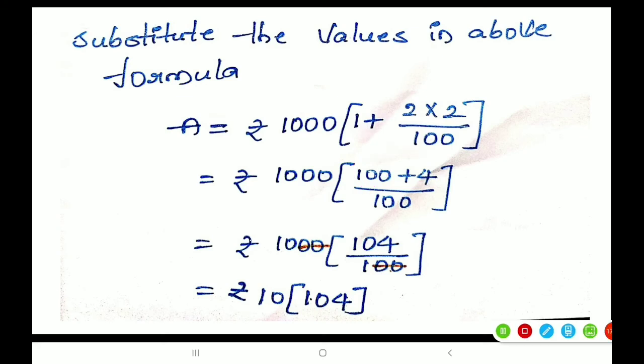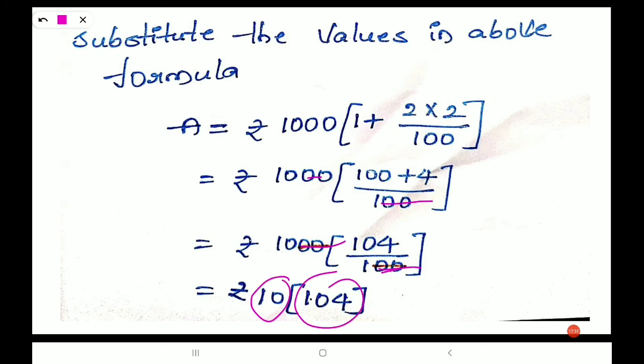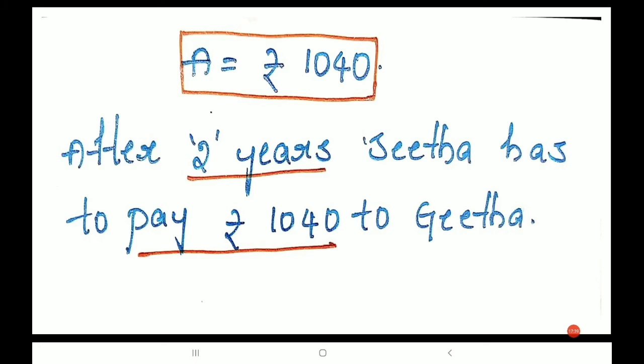So these two zeros get cancelled. I have written here, 2 zeros get cancelled. So 10, what is the remaining? This becomes 100 plus 4, 104. So 10 into 104, multiply with 10, what we get? 1040 is the total amount to pay. Okay, right, that is what I have written here. A is equals to, we got amount 1040 rupees. After 2 years Sita has to pay 1040 to Geeta. Okay, did you get that? Yes, I hope you understand this problem.